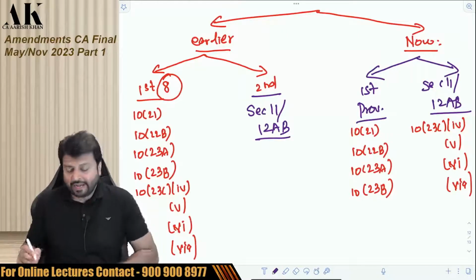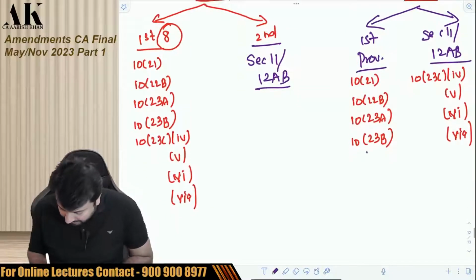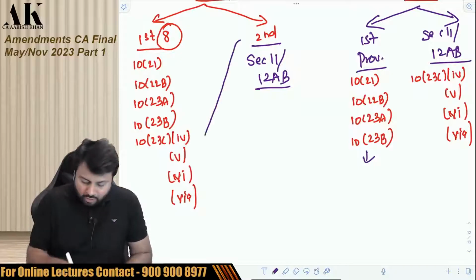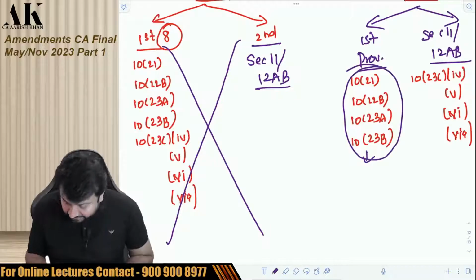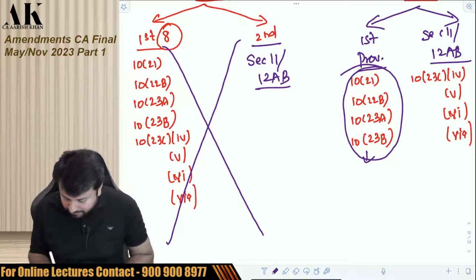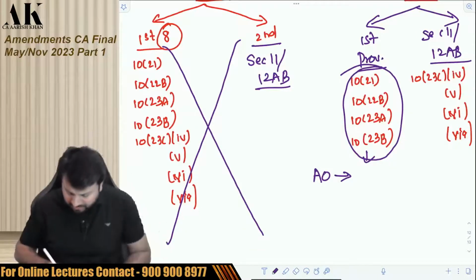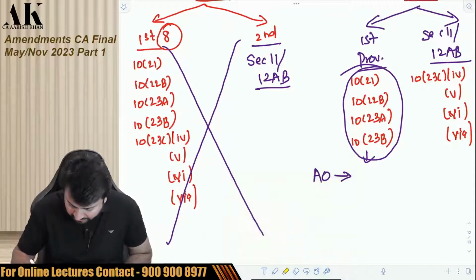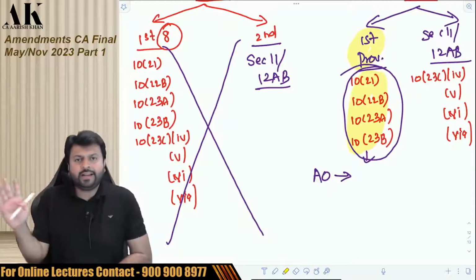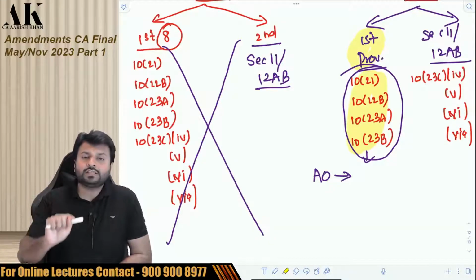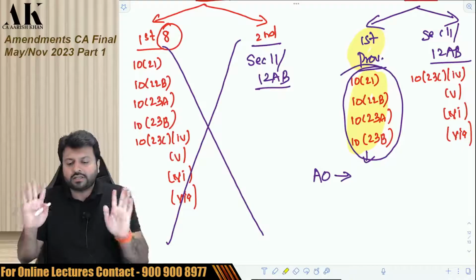Now, along with that realignment, what is the provision now? Let me explain the provision. Under these 4 sections, the realignment is done. I am not interested in the old one. I am interested in the new one. Under these alignments, listen carefully. When the AO is doing the assessment, these assessees, I am talking about the first proviso, not the second one. Under these sections, the assessee is getting great exemptions, but exemptions are subject to certain conditions notified by the central government. And they have to fulfill those conditions which are mentioned in the notification.